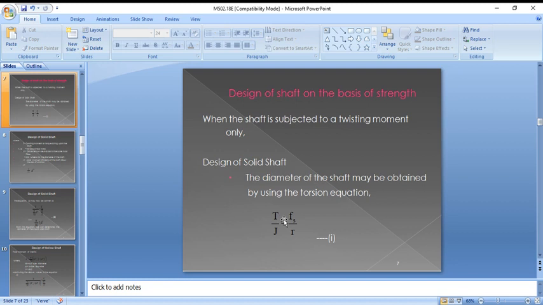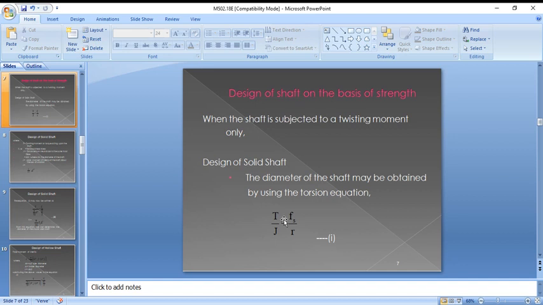When you are transmitting power from one place to another place, the shaft must go through twisting moments. When it has a twisting moment, it must possess torque. So the torque equation must be known, that is T by J equals tau by R equals G theta by L.